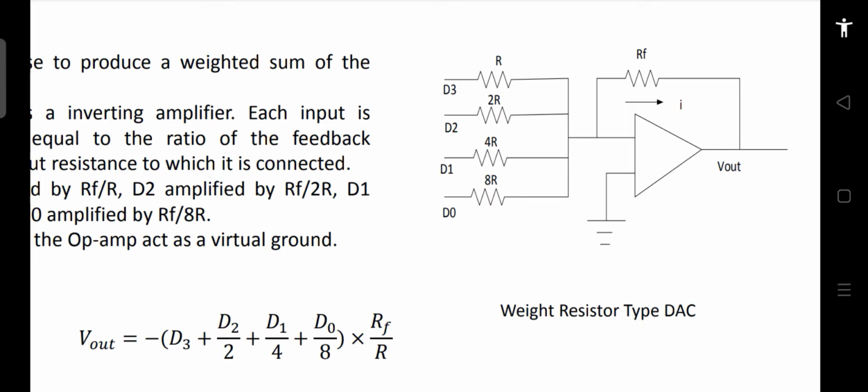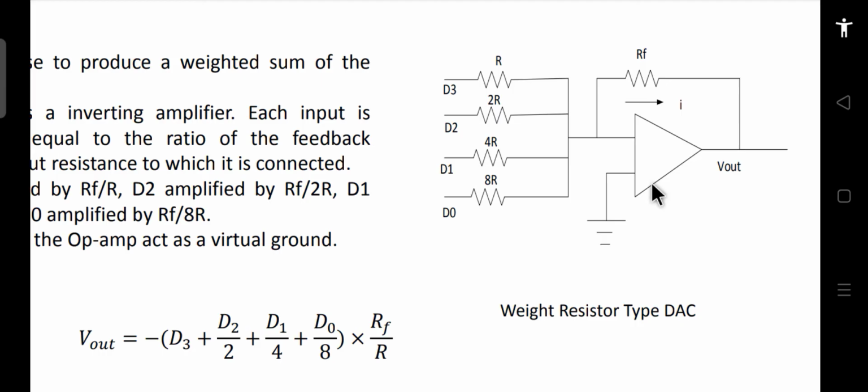Now what happens with these weights? And this is your feedback resistance, which is connected from the output of the op-amp to the input of the op-amp. The op-amp we are using here works as an inverting amplifier, because these resistances are connected to the inverting terminal. That is why it is called an inverting amplifier. So this op-amp is working as an inverting amplifier here.